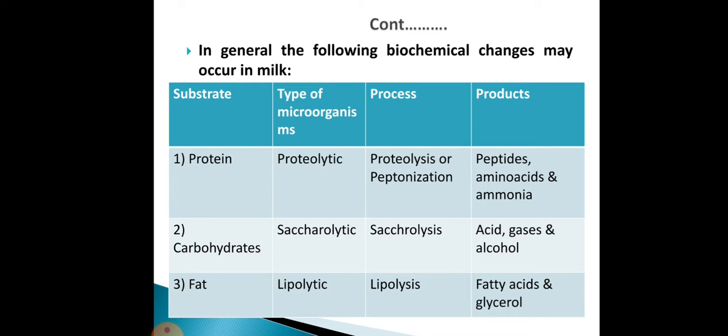The process is proteolysis or peptonization, saccharolysis, and for lipid it is lipolysis, meaning breakdown of fat. Breakdown of carbohydrate is saccharolysis, and breakdown of proteins is proteolysis or peptonization. The end product of this process is given in the last column. From the breakdown of protein we get peptides, amino acids and ammonia, from the breakdown of carbohydrates we get acid, gases and alcohol, and from the breakdown of fat we get fatty acids and glycerol.